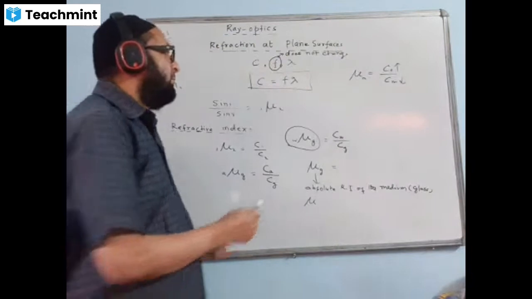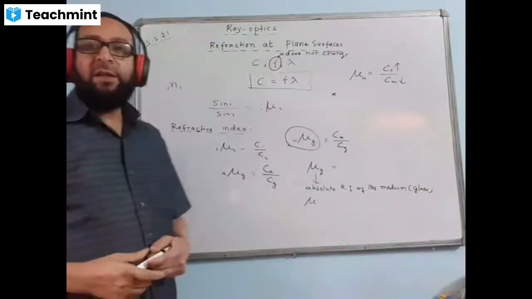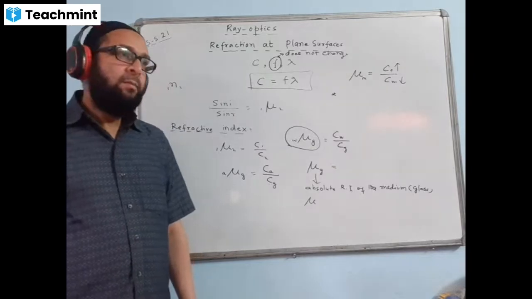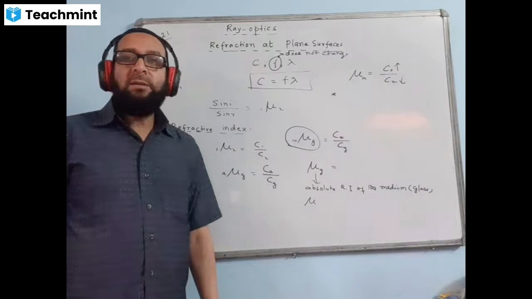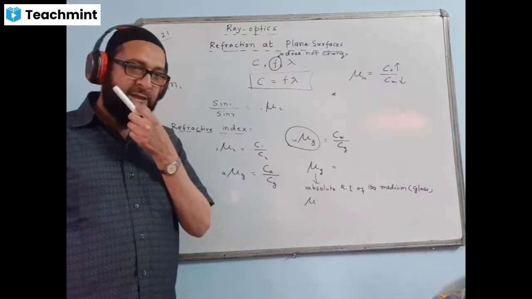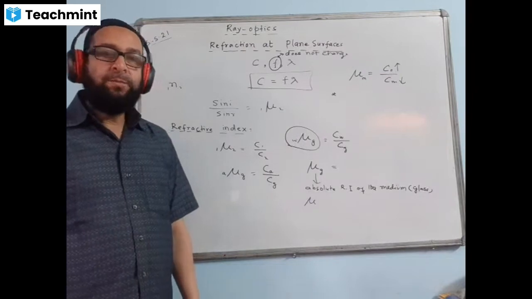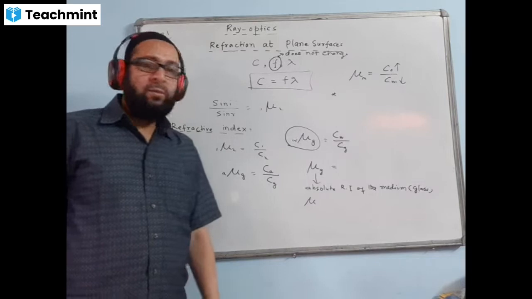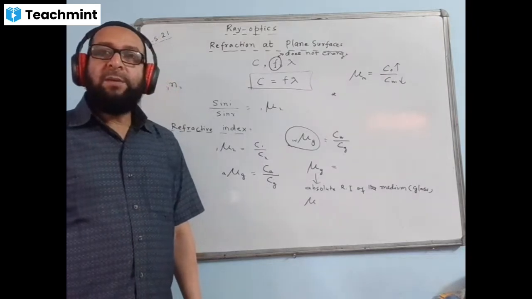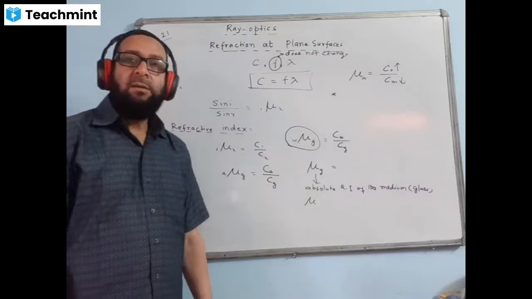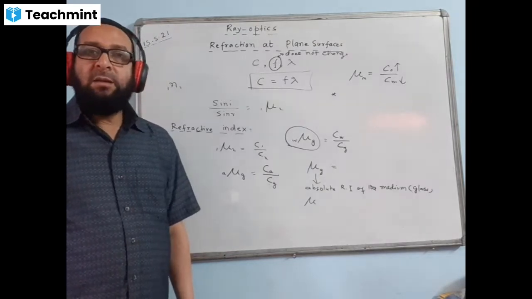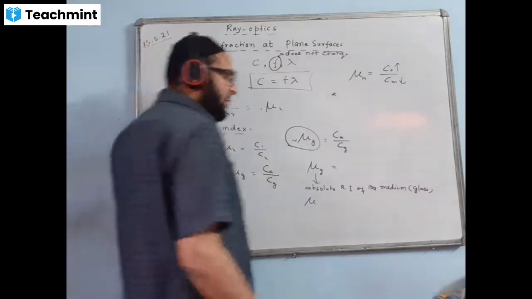Okay, you can just write it down. Please make a note of it. Write down: the absolute refractive index of a medium cannot be less than 1, since the speed of light in vacuum can never be less than the speed of light in any medium, in any other medium. You can just write that, in any medium.